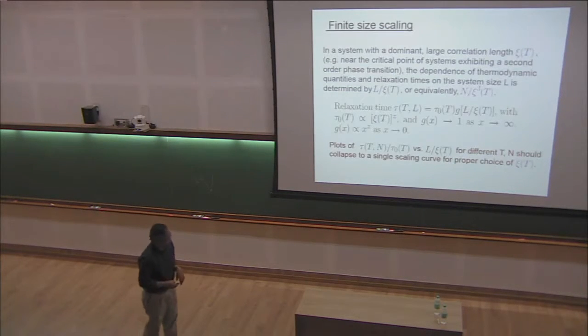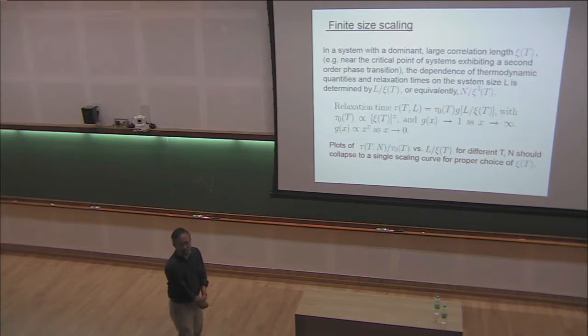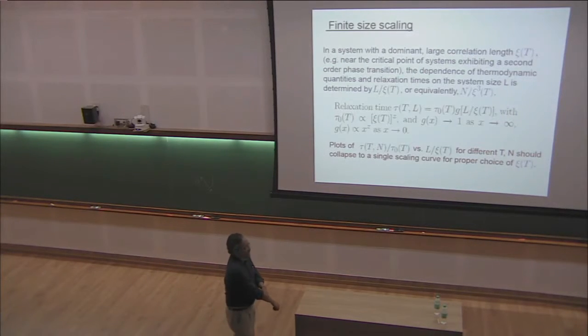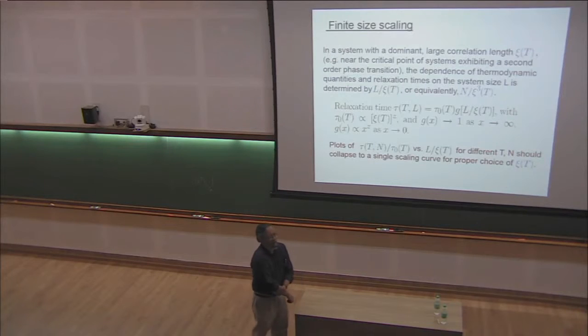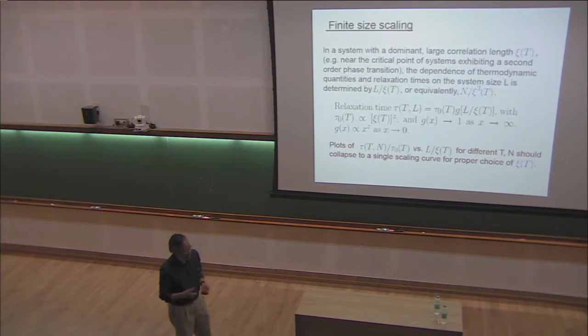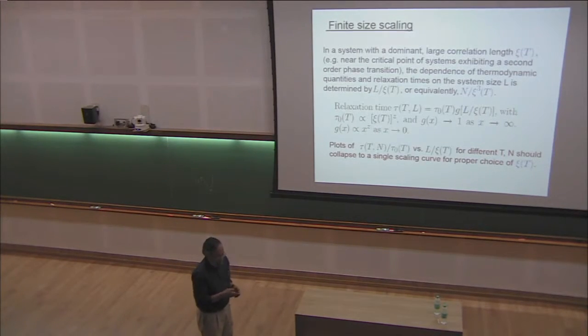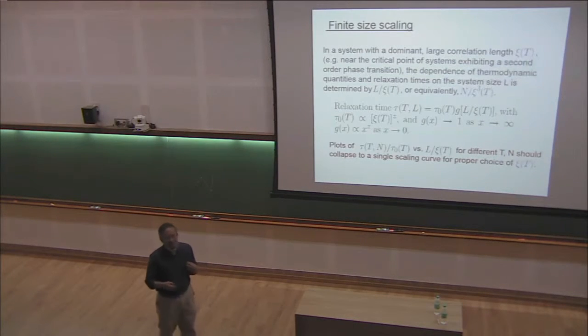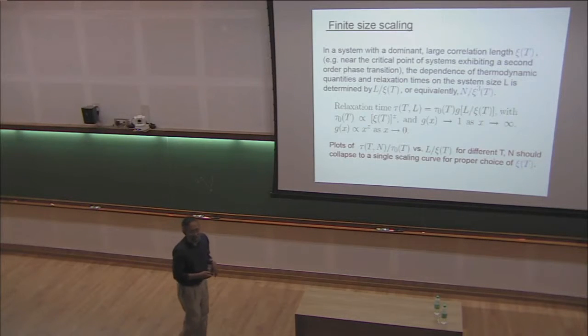And the method that we use is finite-size scaling. Again, people here are all familiar with it, in the sense that if there is a dominant length scale, then that should show up in the dependence of whatever you are interested in on the system size. So if you study a system with varying system size and you see systematic variations, then one tries to relate that systematic variation to a length scale through the basic idea that the effect of the finite system size should show up as a function of the system size divided by the length scale. That's the basic idea.